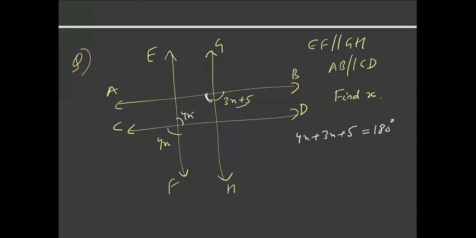You can also think in this way. This is 3x plus 5, so this angle would be 3x plus 5 because of corresponding angles. And 3x plus 5 and 4x are co-interior angles, that is, on the same side of the transversal. So these are supplementary. If you solve this equation, you will get the value of x as 25 degrees. Okay, so let's move on.